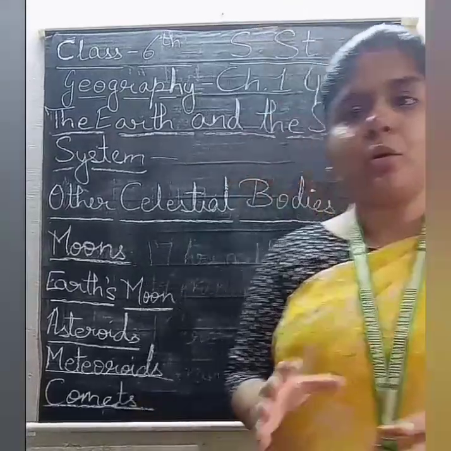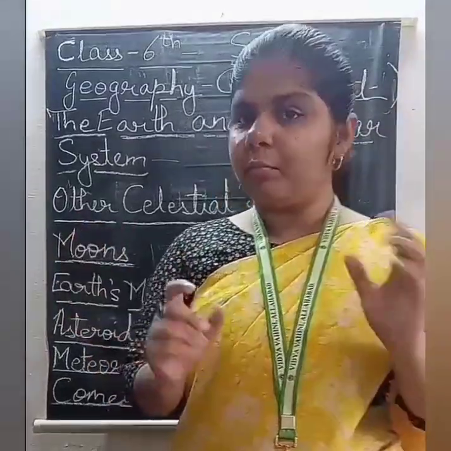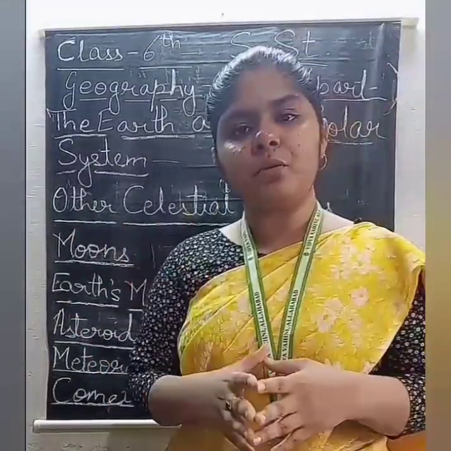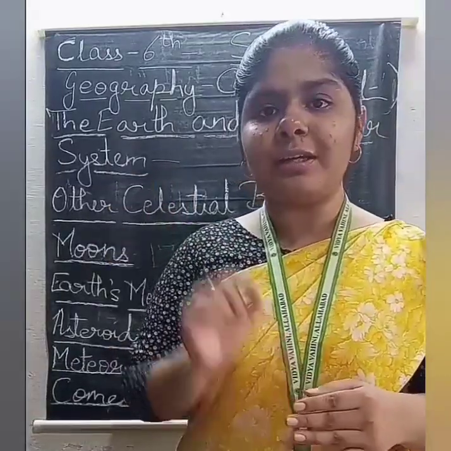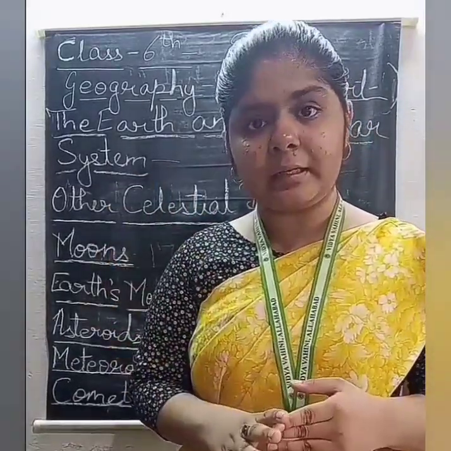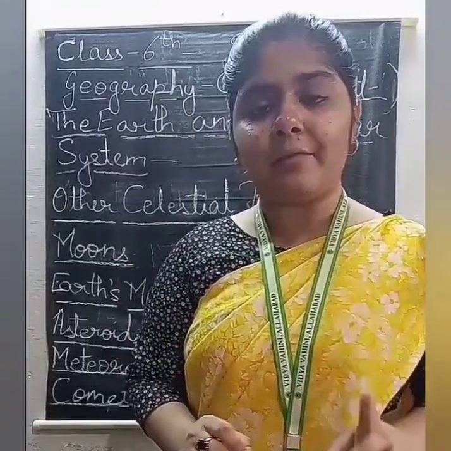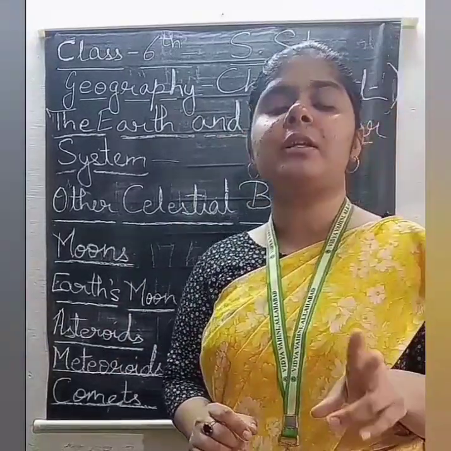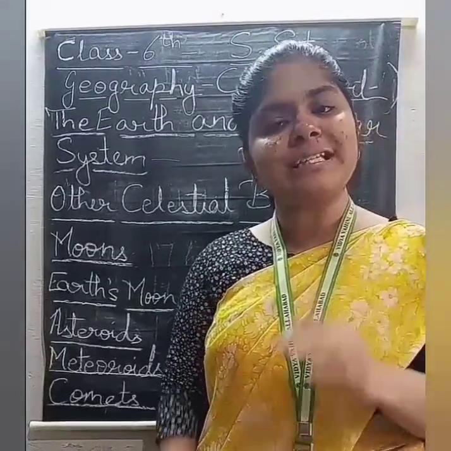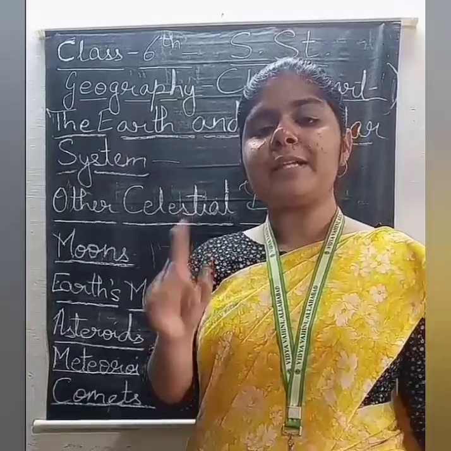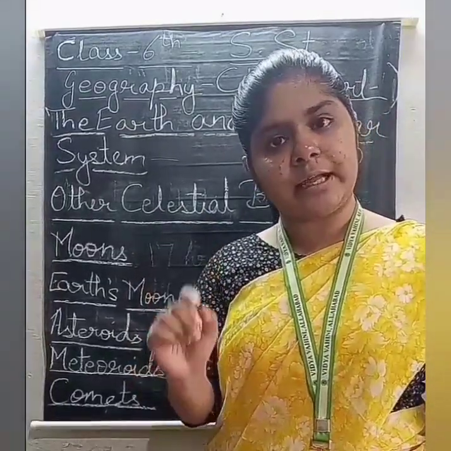Fine, so the first one is the moons. You must have heard this word, moons. Fine. So what are the moons? The moons are the natural satellites which revolve around each and every planet in their particular orbit, except for Mercury and Venus. That means only Mercury and Venus are two such planets which do not have any own natural satellite. Fine. Rest all the planets have their own natural satellite, that means moon.